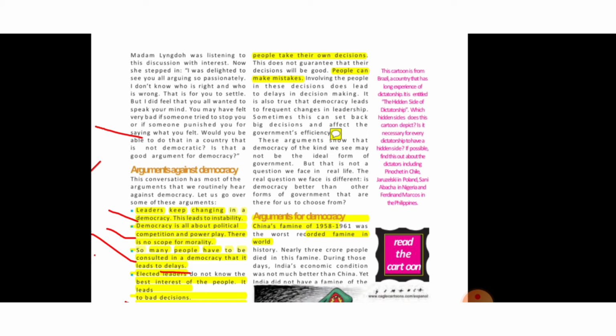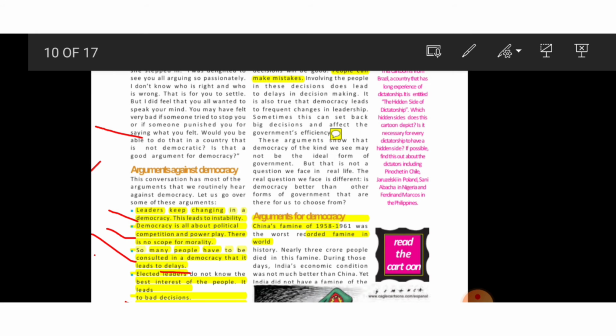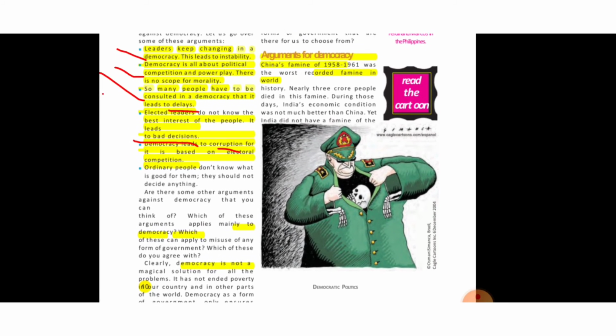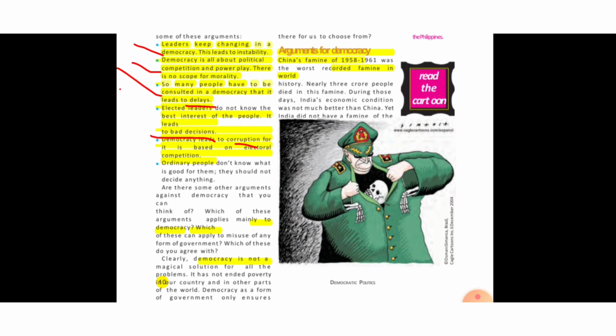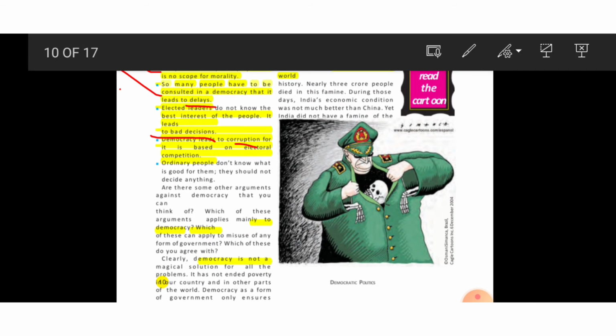Involving the people in these decisions does lead to delay in decision making. It is also true that democracy leads to frequent changes in leadership. So these are the demerits of democracy. Now, an argument for democracy, meaning the merits of democracy. So we'll see an example again.